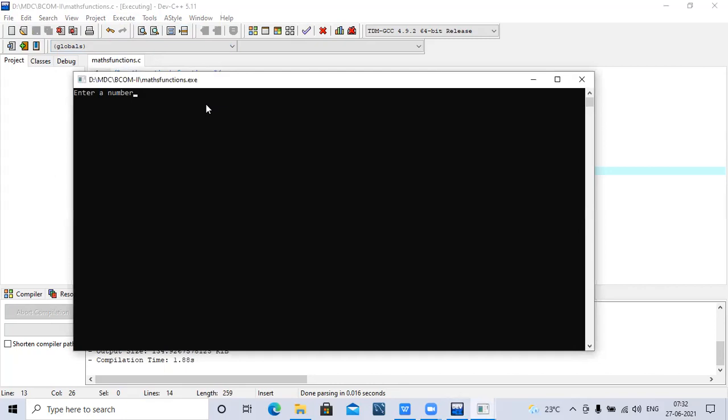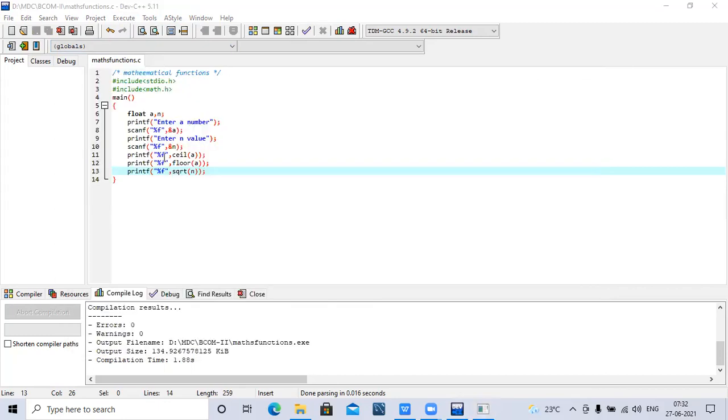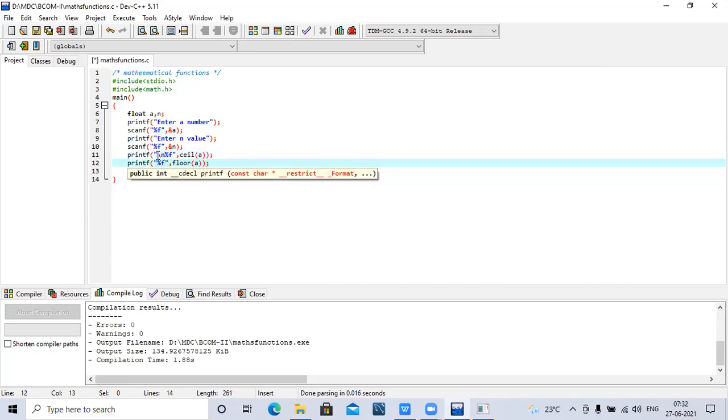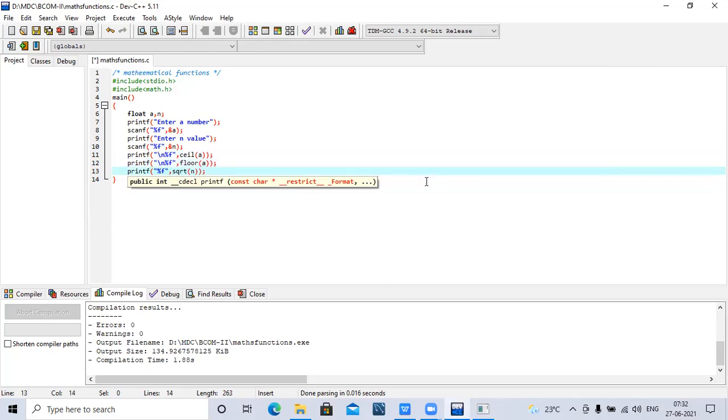First I have to enter the number. I'll take the first number as 3.11, and next it is asking for the value of n, for example 64. So I'll get 4, 3, and 8. If you have any doubts, do one thing: go to the next line with \n. So you'll get the correct output now.